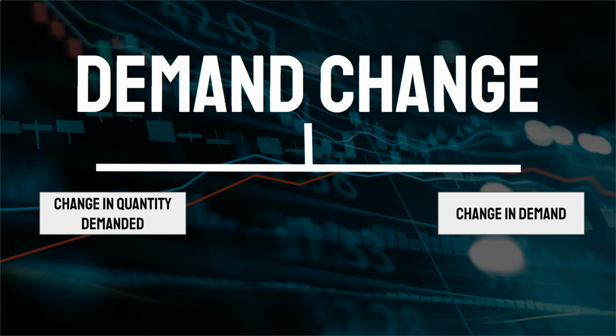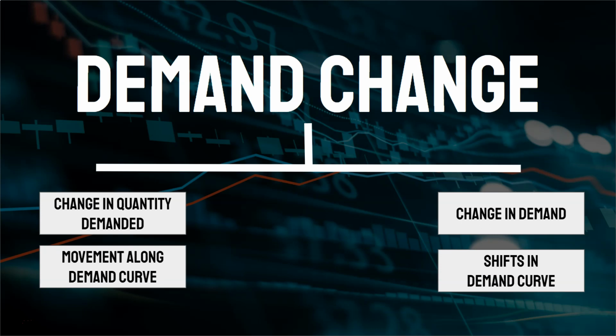So change in quantity demanded is a change in demand caused by an increase or decrease in the price of that commodity and no other factor. Whereas change in demand is a change in the quantity demanded of a product caused by external factors, not including the price of that commodity itself.